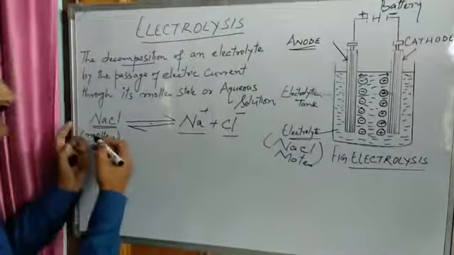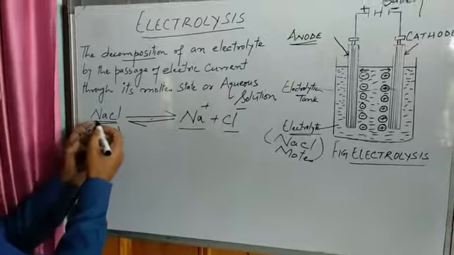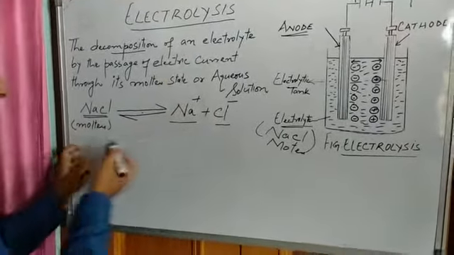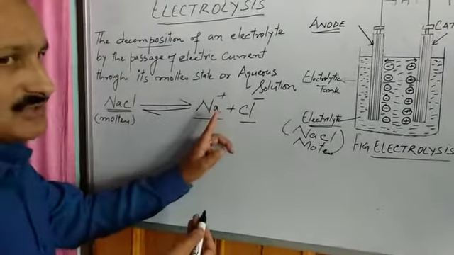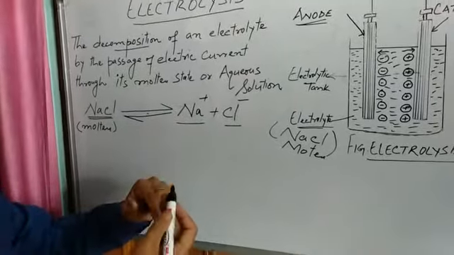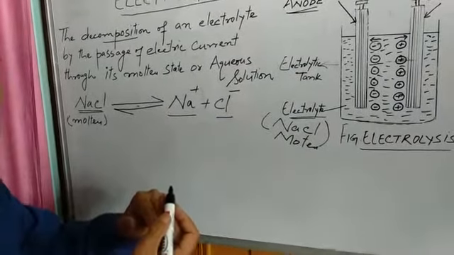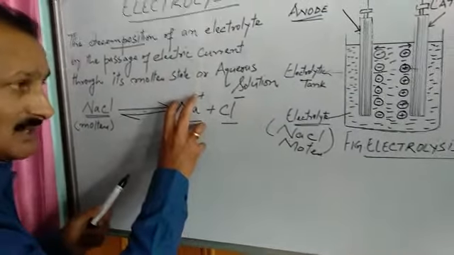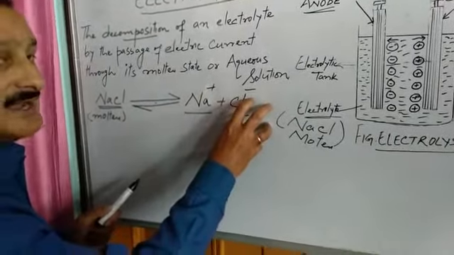So what happens when electric current passes through molten NaCl? Your NaCl, which is acting here as an electrolyte, decomposes, splits up, breaks up into oppositely charged ions. By oppositely charged ions, I mean sodium ion, this is positive ion, and chloride ion, negative ion.